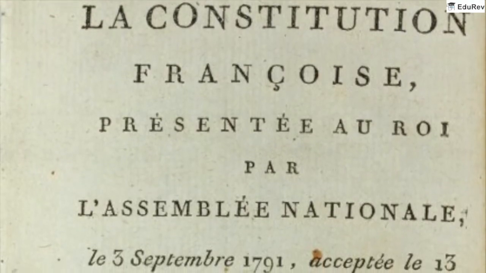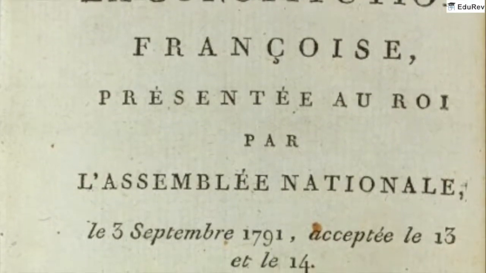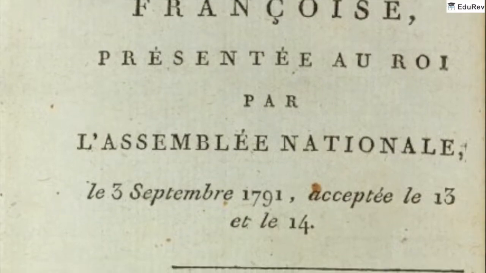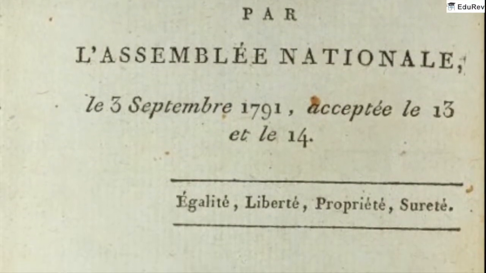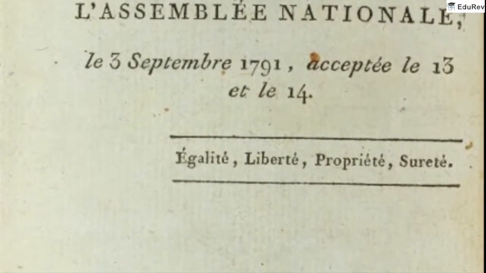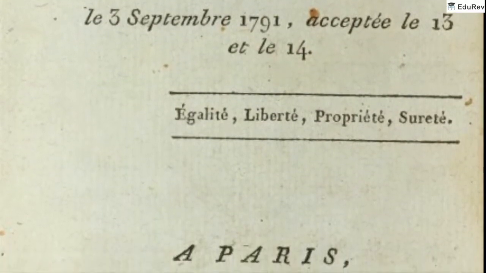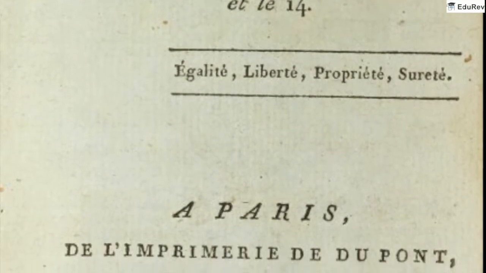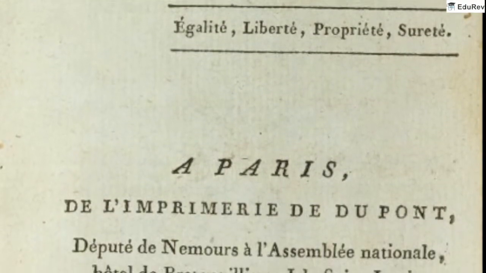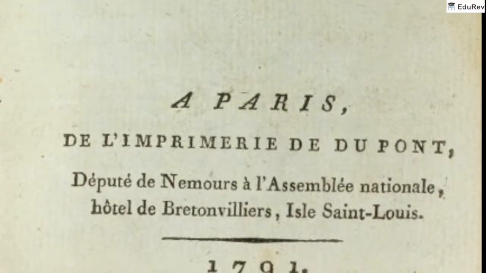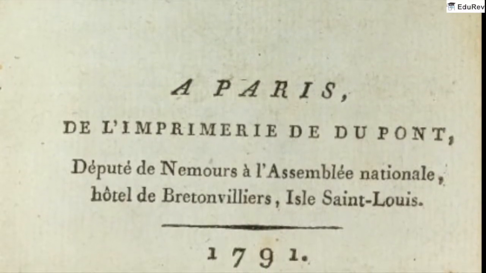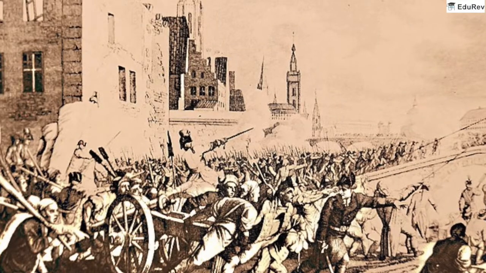Due to the severe winter, bread prices rose and people had to spend hours in long queues. Rumors spread that the lords of the manor had hired bands of brigands to destroy the ripe crops. In fear, peasants started looting hoarded grains and burned down documents containing records of manorial dues. Nobles fled from their homes.